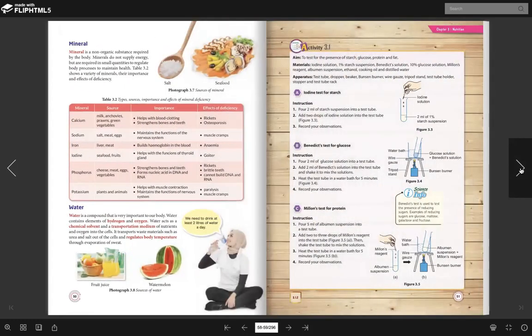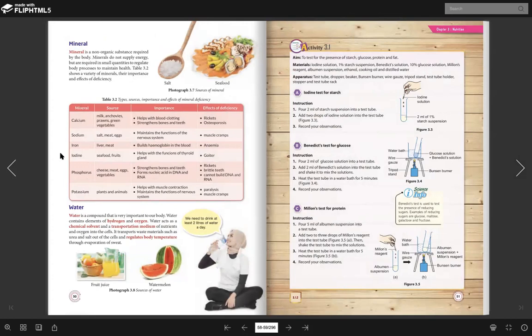Okay guys, so the next one is mineral. Awak tengok mineral ni. Mineral is a non-organic substance required by the body. Okay, the mineral do not supply energy but require in a small quantity to regulate body process to maintain health. Sama juga macam vitamin tadi. We need them in a small portion. Okay, why? To maintain our health.